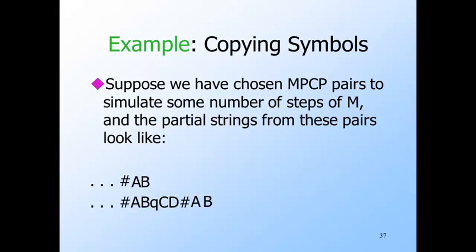The problem is that if the move of M in state Q with symbol C is to move left, then the second symbol of the new ID is the new state, and B will be the third symbol. But just because we can choose the pair B, B doesn't mean we have to. If M is going to move left, there will be another choice of next index that simulates the move correctly, and the sequence where B, B is chosen instead will fail to yield a solution to the MPCP instance we're constructing.